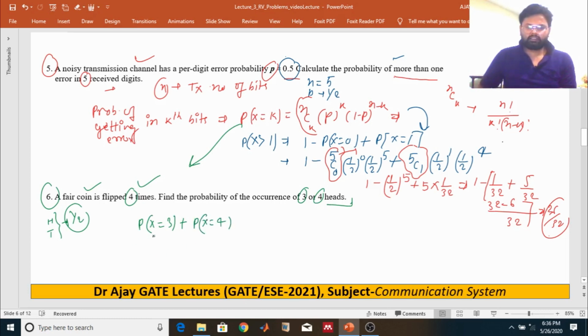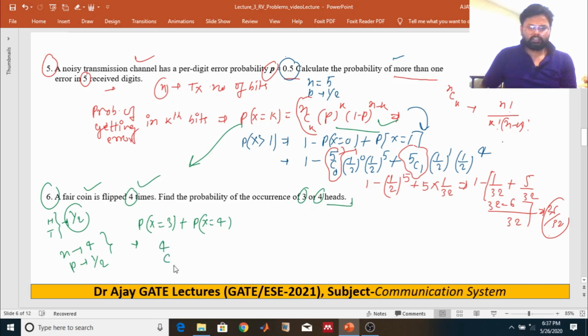Applying this formula, in this case n is equal to 4, and p is equal to half. Just put in those values and you will get the answer.